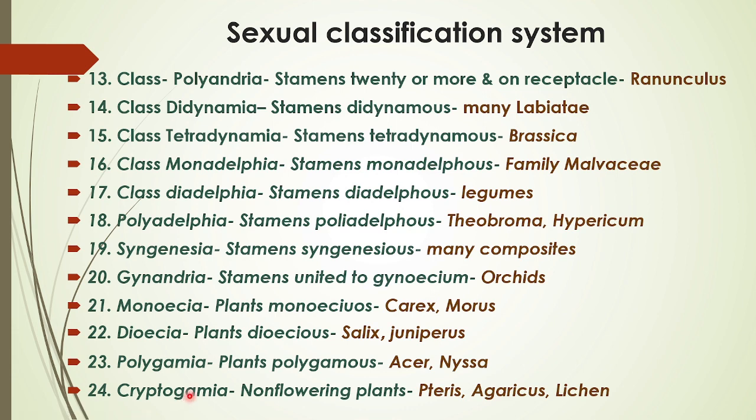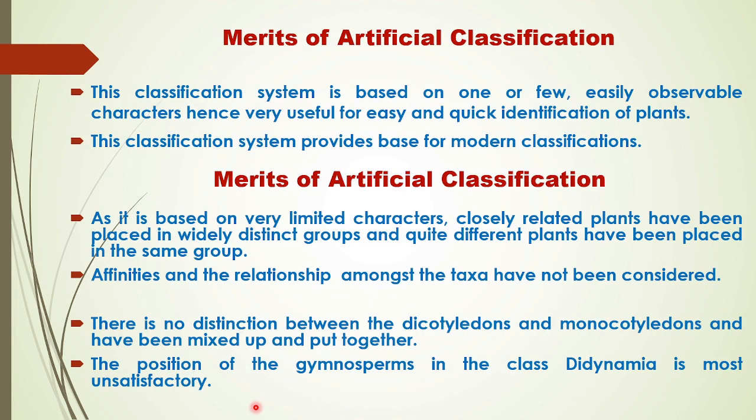Now the 24th class is the class of cryptogams or lower plants. In this group, all non-flowering plants have been placed, including algae, bryophytes, pteridophytes, lichens, and fungi. Examples are Pteris, Agaricus, and lichens. So this is the entire classification system proposed by Linnaeus.